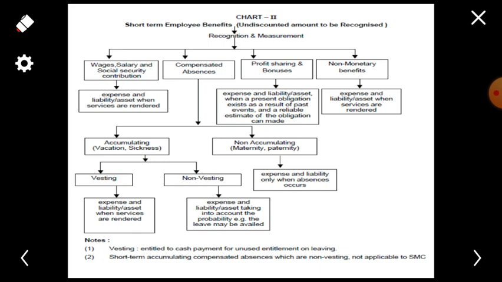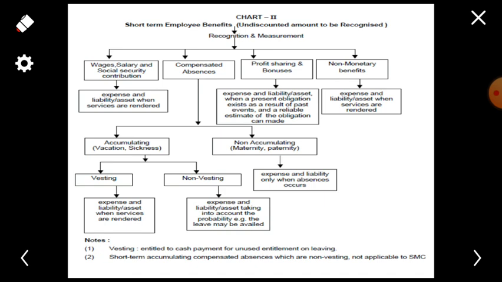In case of accumulating, there are certain leaves called vacation or sickness. Now vacation and sickness leaves, it means that every year the employee is entitled to get certain leaves as sick leaves. Sick leaves means when the employee is not feeling well, he is suffering from any of the medical diseases, or he is being diagnosed with malaria fever or any other disease, at that time he is not in a position to go into the company and work. So at that time he needs to go and admit into the hospital. So at that time sick leaves are being given to the employees in a year.